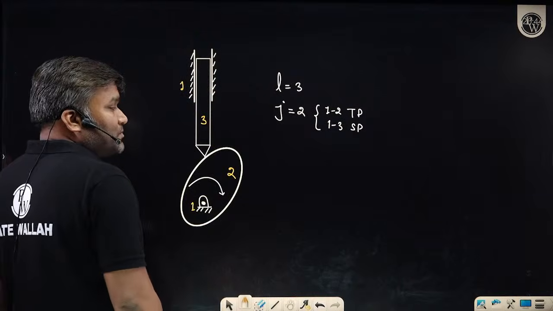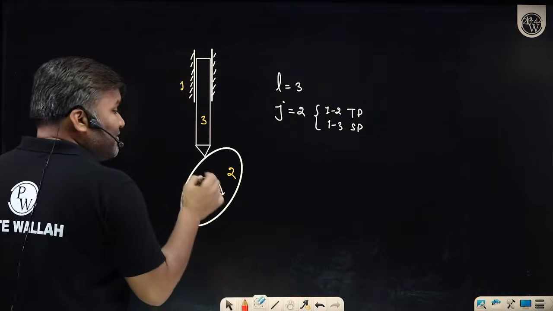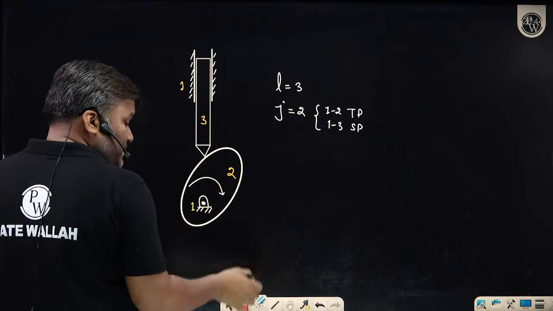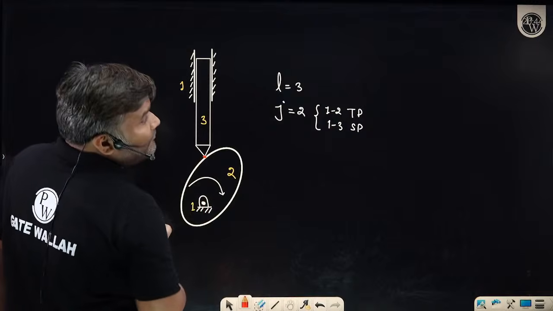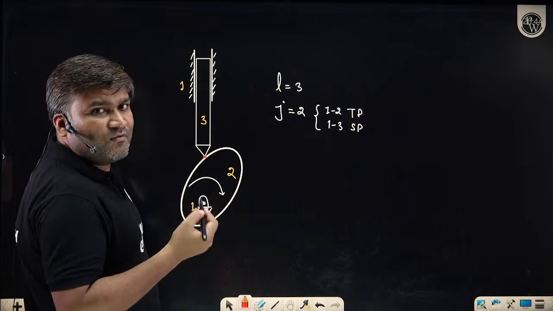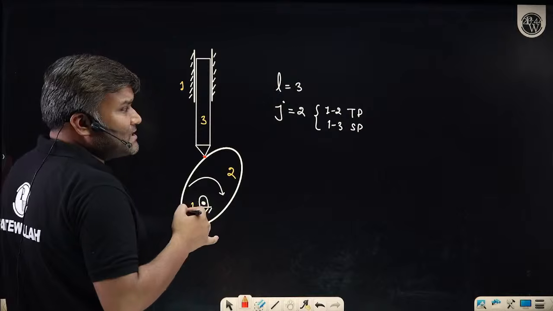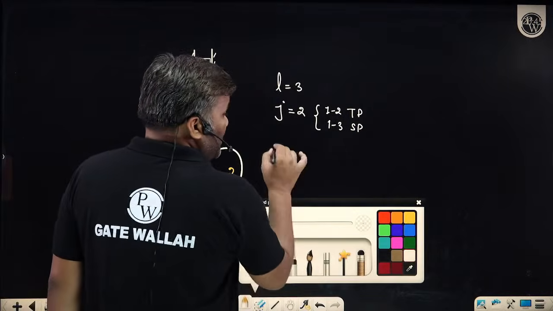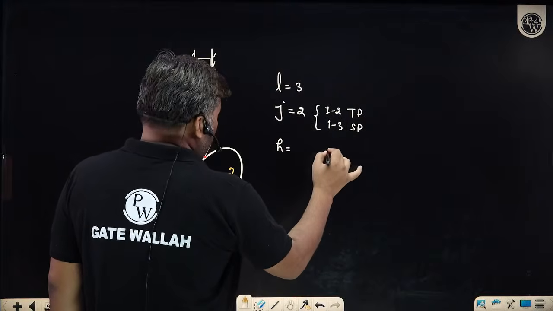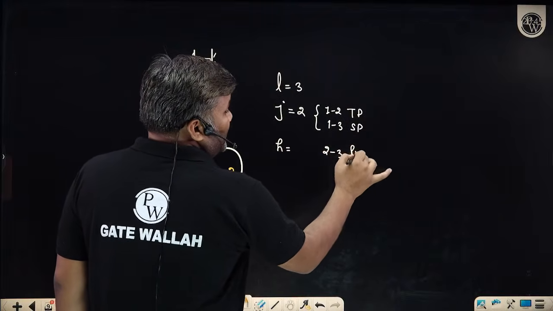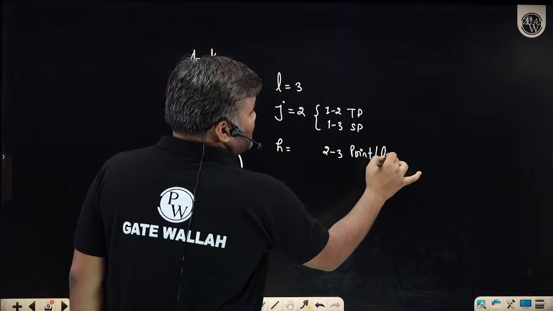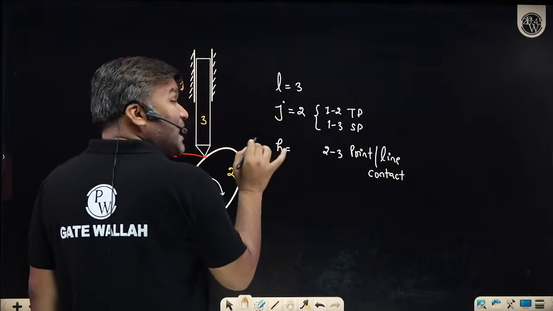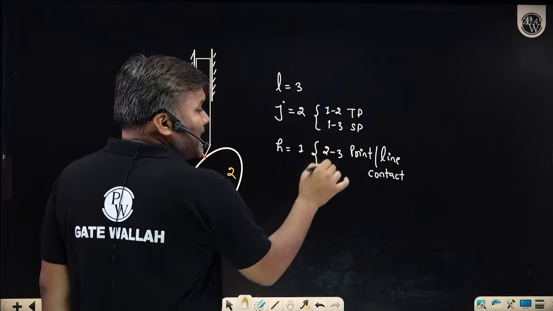lower pairs. Do we have any higher pair? Yes, I have a higher pair. Sir, between link 2 and 3, I have point contact here, or line contact. Very little contact area is there. So this is what is called a higher pair. Between link 2 and 3, because it has point or line contact, you will call it a higher pair. So how many higher pairs? Sir, only one higher pair I have.